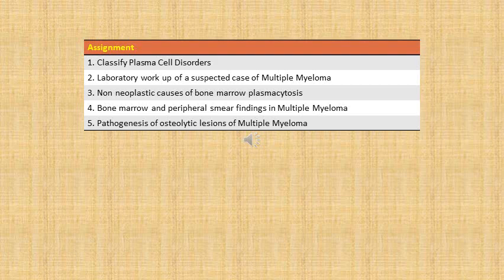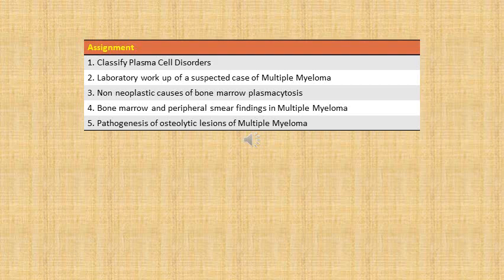And if we try to work up these patients, then we have to proceed in a systematic way. First we have to look for whether at all there is elevation of serum immunoglobulin. Then we try to identify whether they are polyclonal or monoclonal in nature. Then we look for whether they are IgG type or IgM type. And if they are of non-IgM type, then we proceed with myeloma defining events, for which we have an acronym called CRAB-SLiM. So all those tests we will have to do for evaluation of a patient with multiple myeloma.